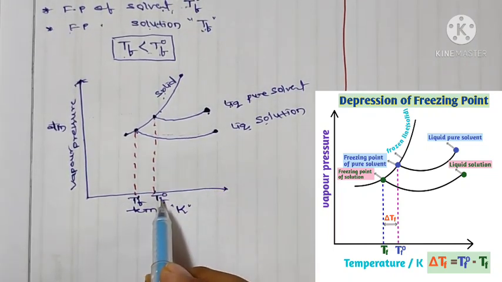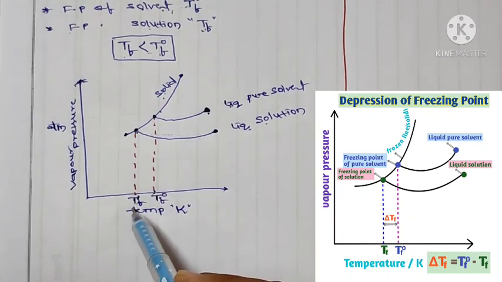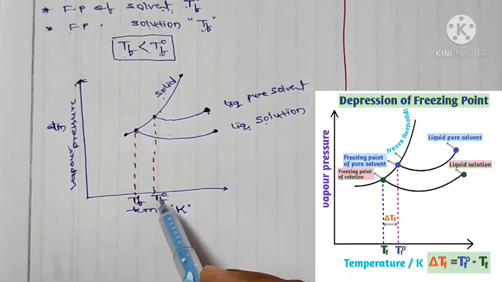And here T0 F is greater than TF, or TF is less than T0 F.